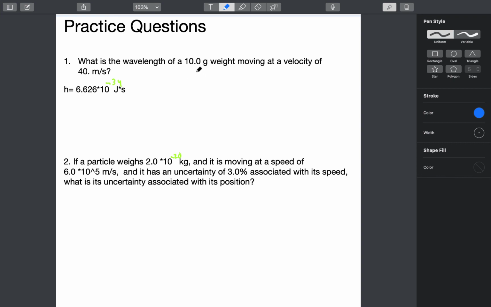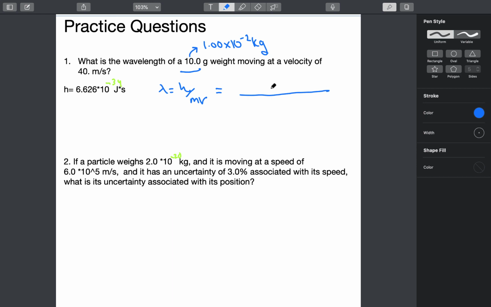So the first thing we have to do is convert these different values to SI units. So this 10 grams is not in SI units. We have to convert this to kilograms. So 10 grams is equal to 1.00 times 10 to the negative 2 kilograms. So now we can actually solve for the wavelength. So the wavelength we can find with the de Broglie equation. So wavelength is equal to h over m times v. And now we can just do a plug and chug.